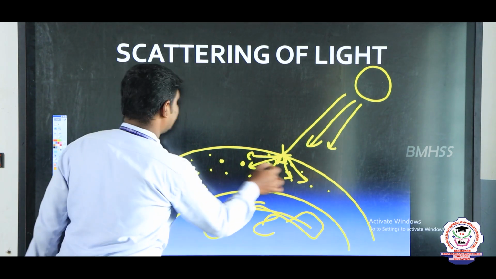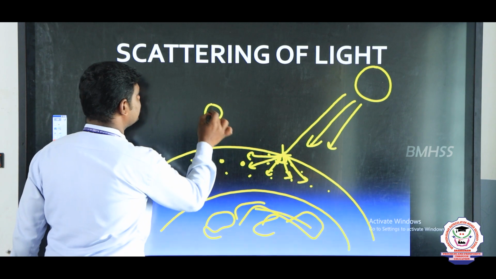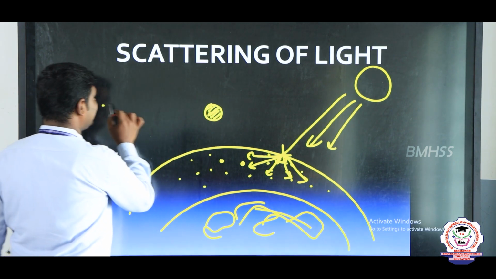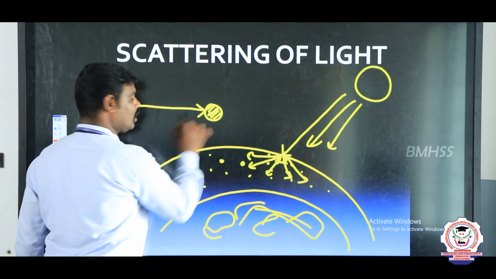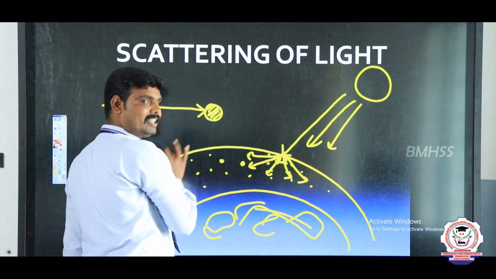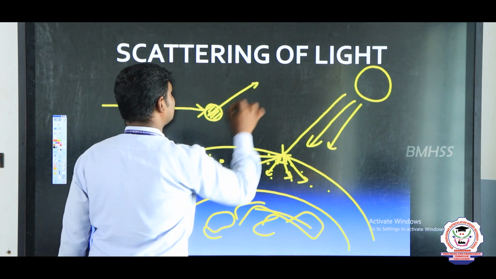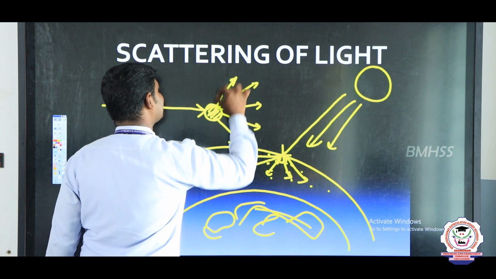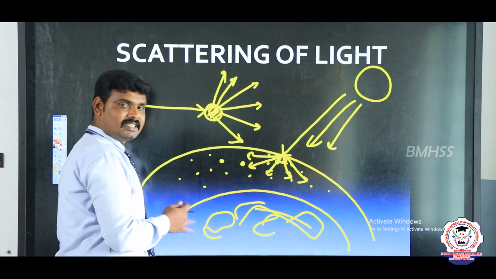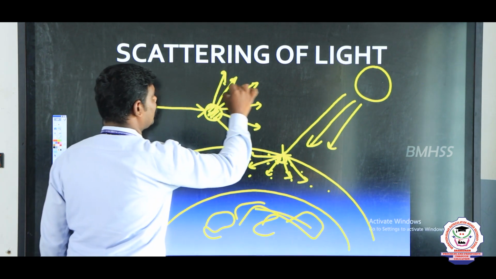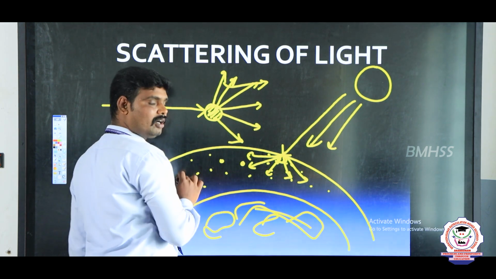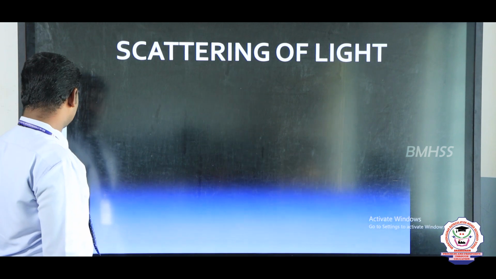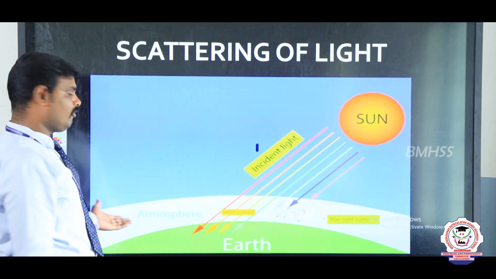Here I can explain. This is one small atom or molecule. When light is incident on this molecule, it is refracted, which means the light passes in all directions with different frequencies. This phenomenon is called scattering of light. Next we can see the scattering of light using this diagram.